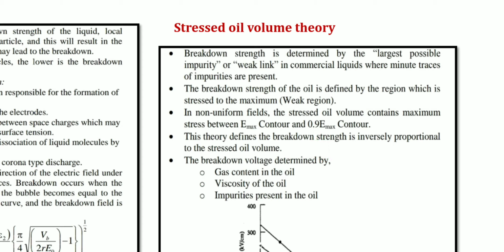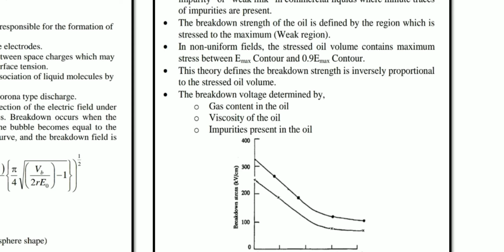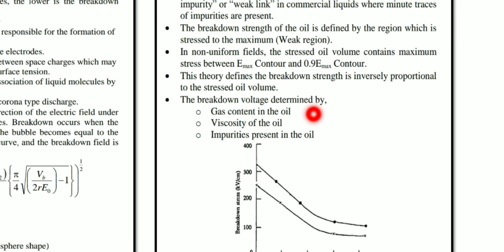Now the breakdown voltage, in this stressed oil theory, takes into consideration the physical properties of the liquid or the oil itself. The breakdown voltage is determined by how much gas content is present in the oil, either dissolved gases like oxygen or carbon dioxide, any gases.